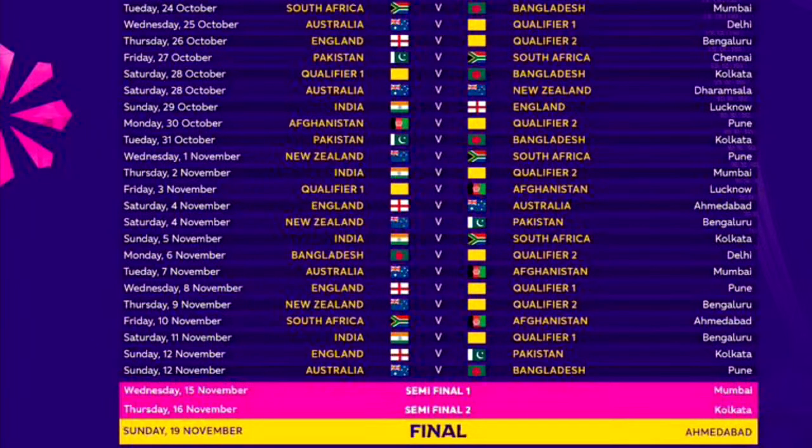Yes. So this part could be key because again, you remember, 10 teams, 4 are making it. You're going to be seeing a lot of mathematical permutations and combinations doing the rounds because truth be told, that's just how it is. We've seen it happen. Although in this case, it's going to be a little different because it's just one group. There are no multiple groups, but still, net run rate will play a factor. So it's not just about who you beat, it's about by how much you beat them.